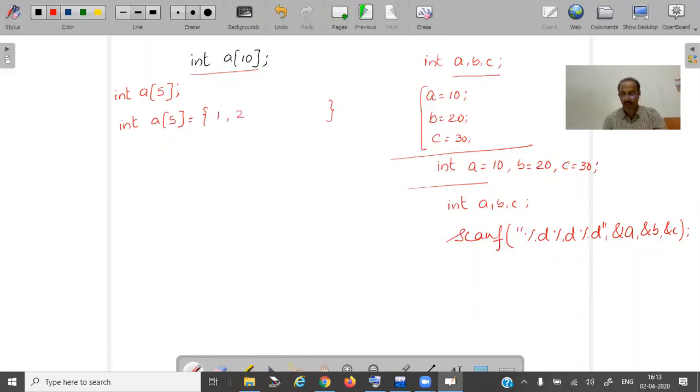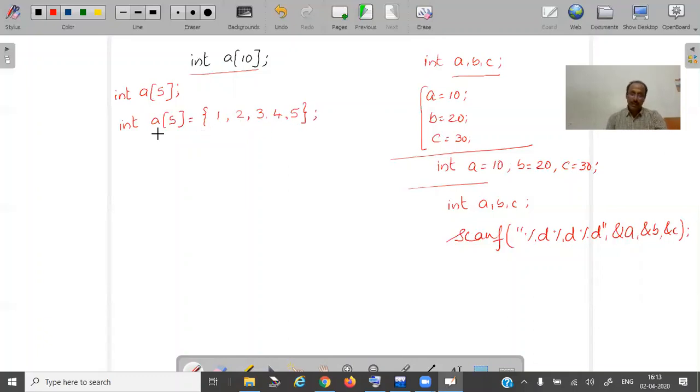Let us say if I want to assign the values 1 2 3 4 5, I can assign 1 2 3 4 5. Compulsorily I should include them in between open and close curly braces, separate them with commas, and end with a semicolon.